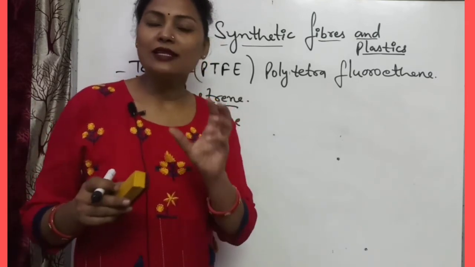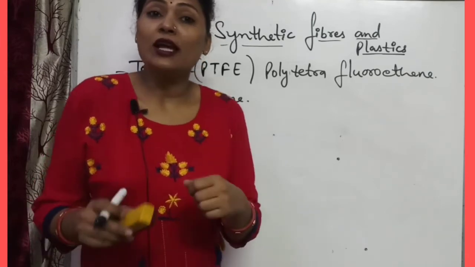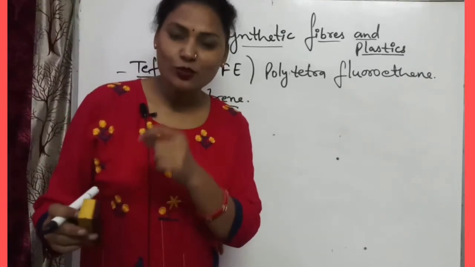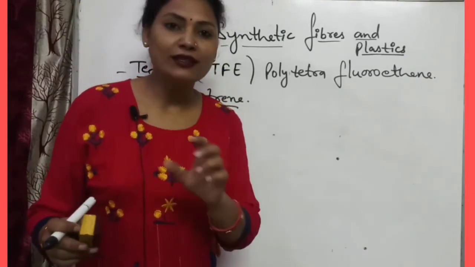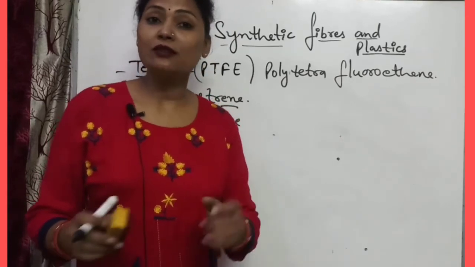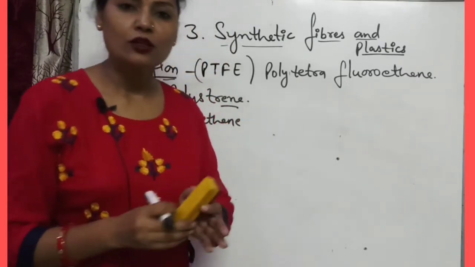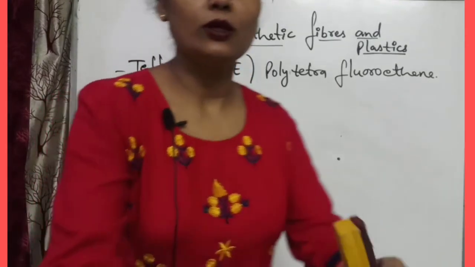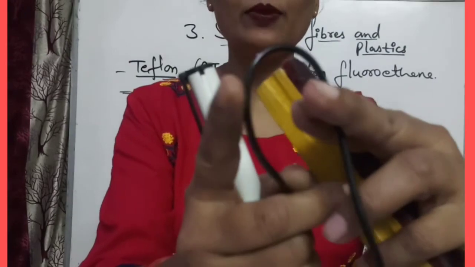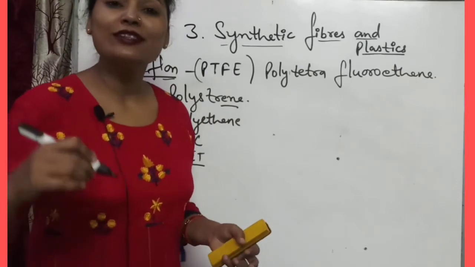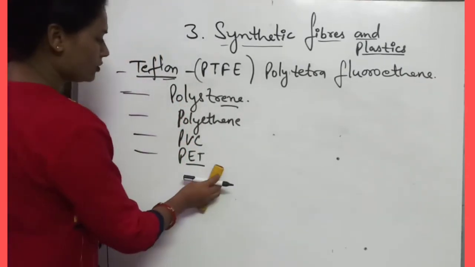Why? Because these are thermosetting plastics. That's why these are used in our switchboards. Bakelite is used in our switchboards. So if there is a shock, they will not melt. But the PVC coating is present on wires. The wires are coated with PVC, polyvinyl chloride. So this is a thermoplastic. Okay. So you have seen these, you have learned these, please learn them.